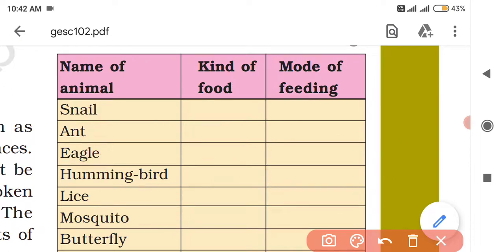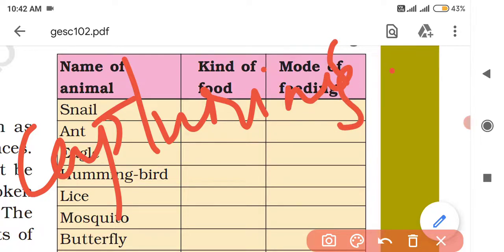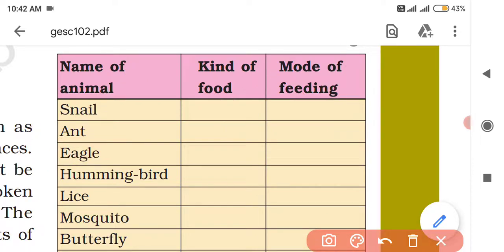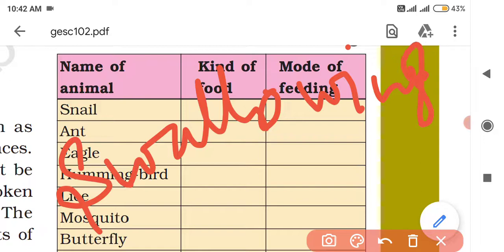And under mode of feeding, you can write capturing and swallowing directly. Capturing and swallowing.